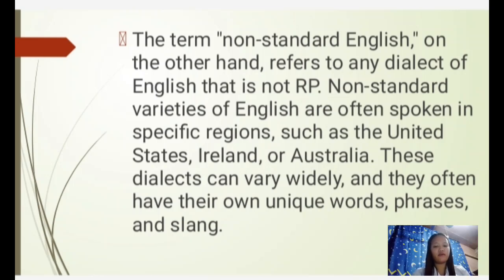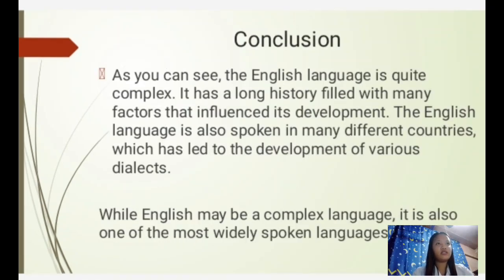So next we have the conclusion. As you can see, the English language is quite complex. It has a long history filled with many factors that influence its development. The English language is also spoken in many different countries, which has led to the development of various dialects. While English may be a complex language, it is also one of the most widely spoken languages in the world.